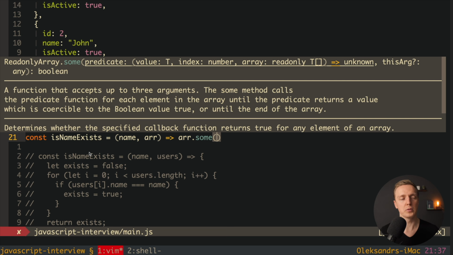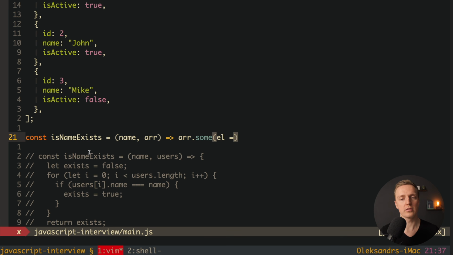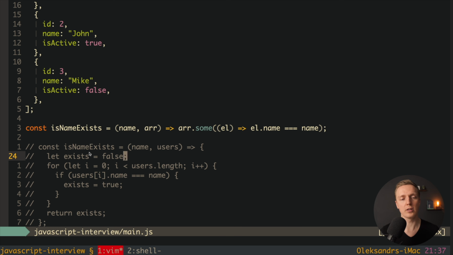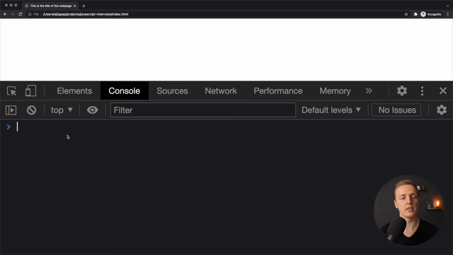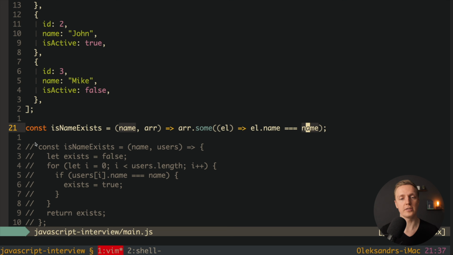So inside some we can write element, and we want to check here element name equals our name that we passed inside. And this is literally the same code like we wrote here, but much smaller. Let's check this out. I'm reloading the page and I'm just typing isNameExists. As you can see, we're getting true. So actually some is the best solution to this question, but it is also possible to use other solutions.